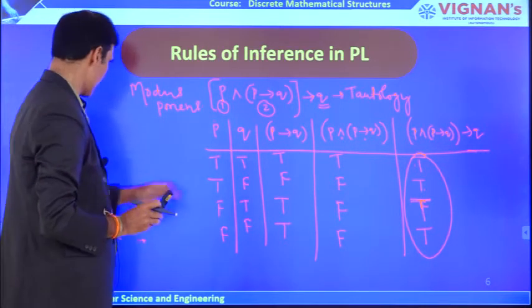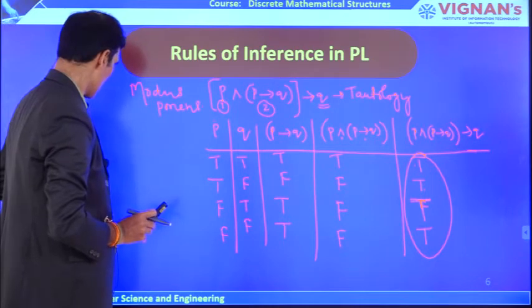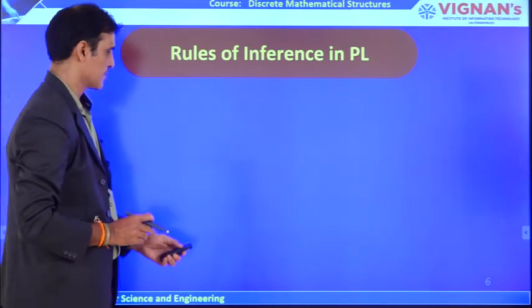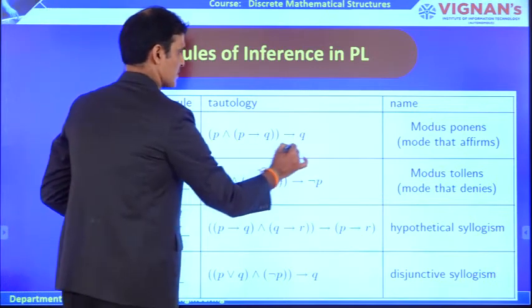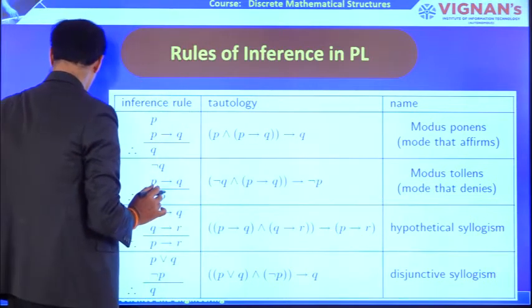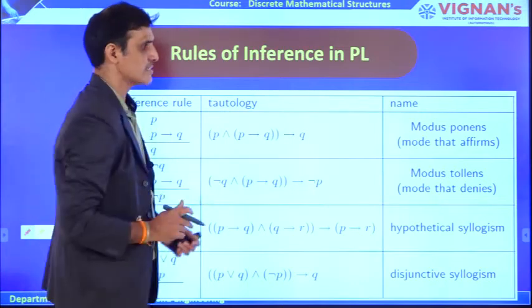That is what is given in the table. Let us go to the table once and check it. This is the first one: P and P implies Q, therefore Q. Just now we proved that it is a tautology.